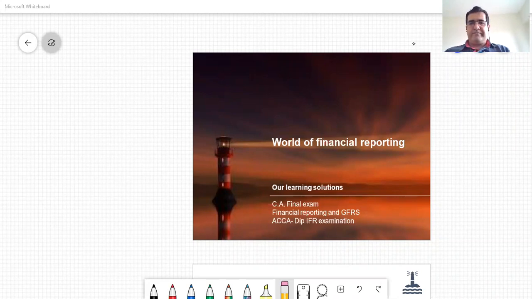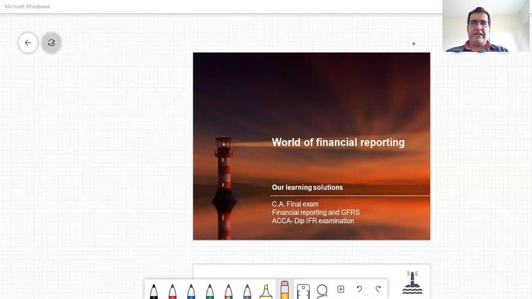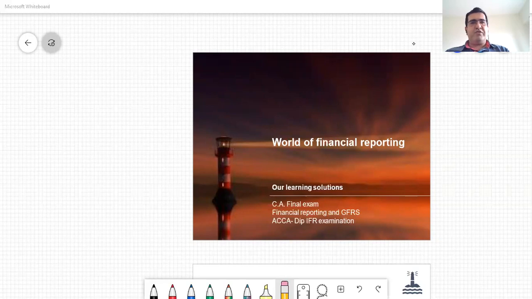In this session today, we will be covering a few quick concepts around business combinations. A very important concept, whether you're writing the CA final exam or the Global Financial Reporting Standards paper or are preparing for the ACCA Diploma in IFRS examination. One of the most commonly examined points that we will be covering today includes the computation of goodwill or gain on bargain purchase, as well as the accounting for non-controlling interests.